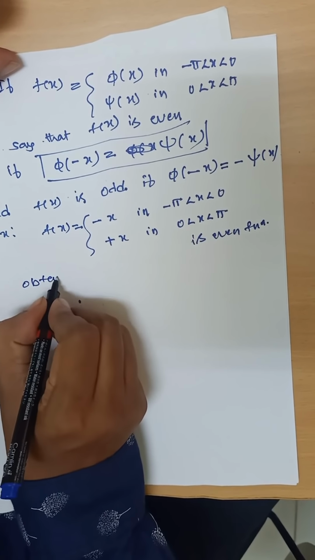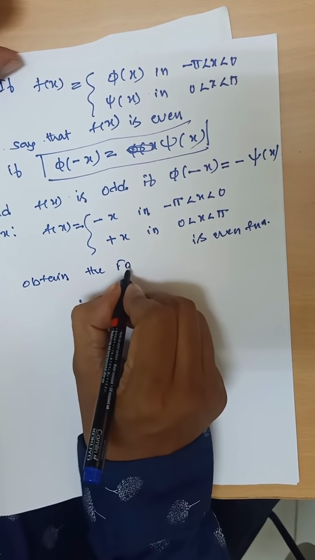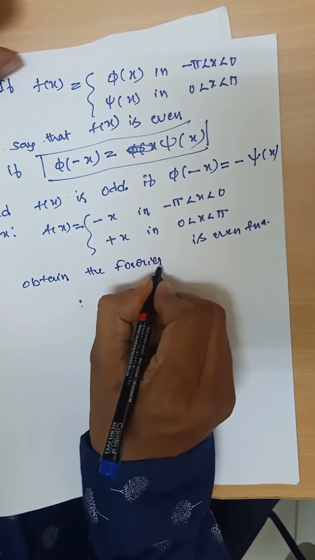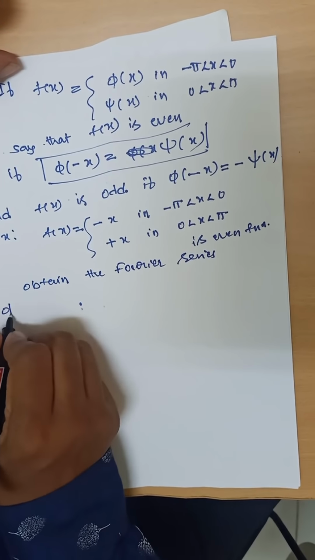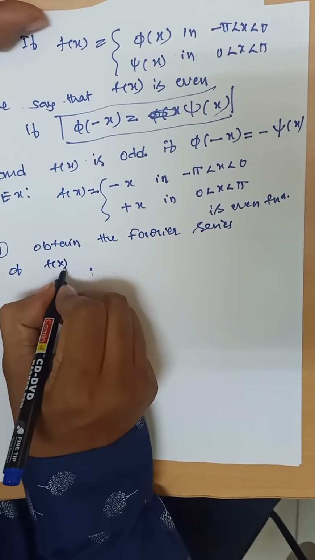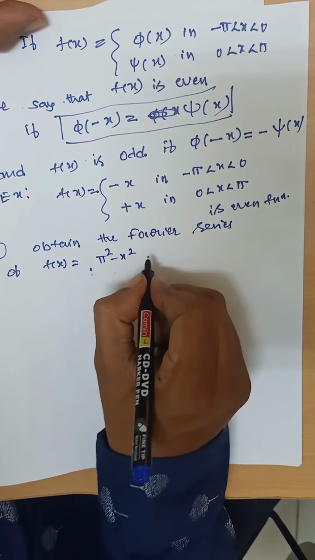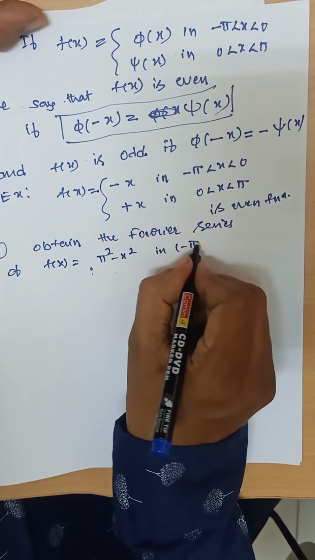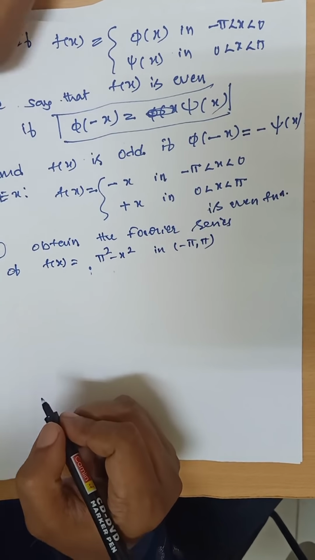Problem: Obtain the Fourier series of f of x is equal to pi square minus x square in minus pi comma plus pi. Solution.